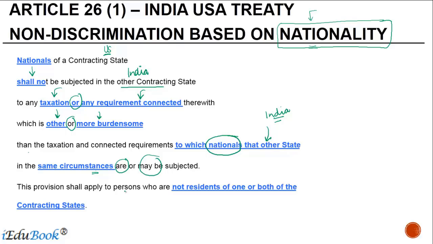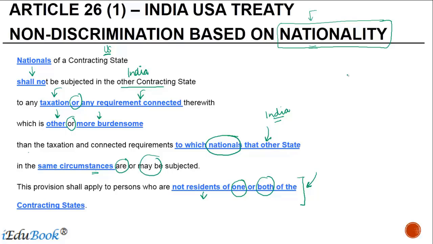The provision shall apply to persons who are not residents of one or both of the contracting states. Now, first, let's understand the meaning of this last particular line. Generally, the provisions of the treaty are applicable to people who are residents of one or both the contracting states. But what this paragraph says is it will apply even to people who may not be residents of either or both of the contracting states.